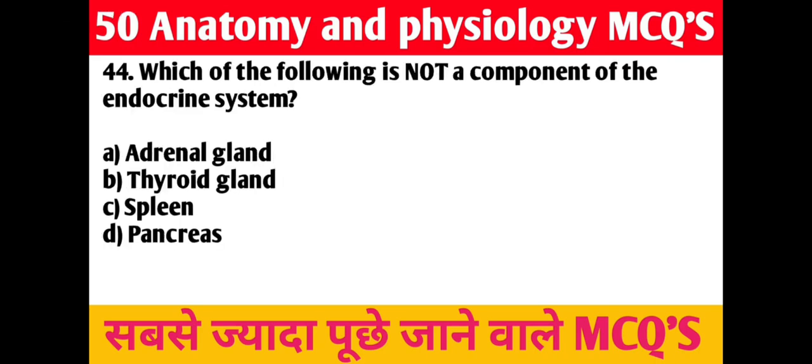44. Question. Which of the following is not a component of the endocrine system? A. Adrenal gland. B. Thyroid gland. C. Spleen. D. Pancreas. Right answer is C, spleen.